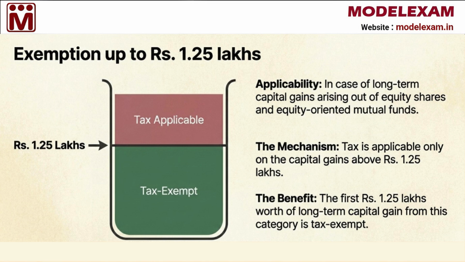Now that we know how gains are classified, it is time to discuss a very helpful benefit called the exemption of up to 1.25 lakh rupees. For long-term capital gains that come from equity shares or equity-oriented mutual funds, the tax only applies to the portion of the profit that goes above 1.25 lakh rupees. This means the first 1.25 lakh rupees of your long-term profit in this category is completely tax exempt.